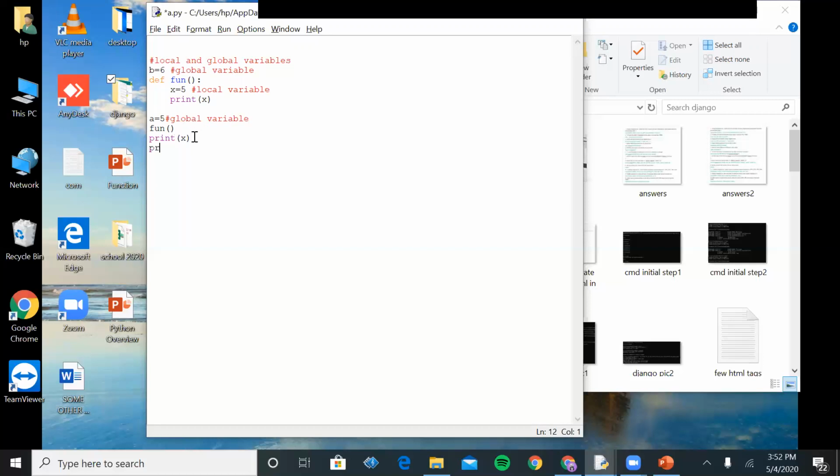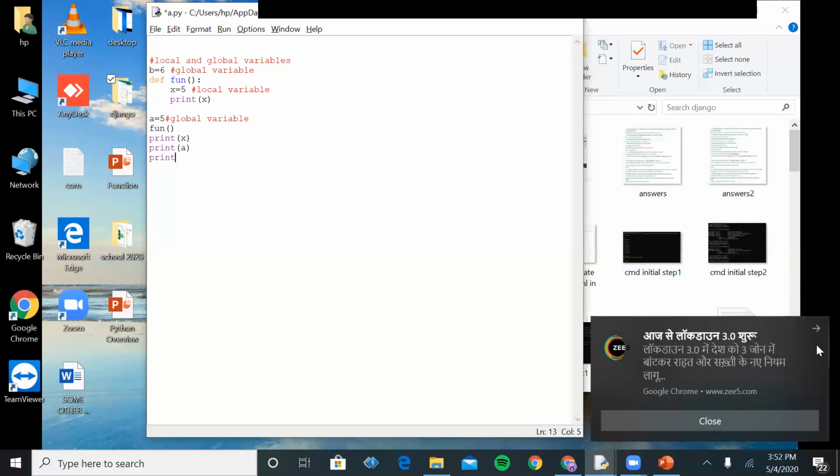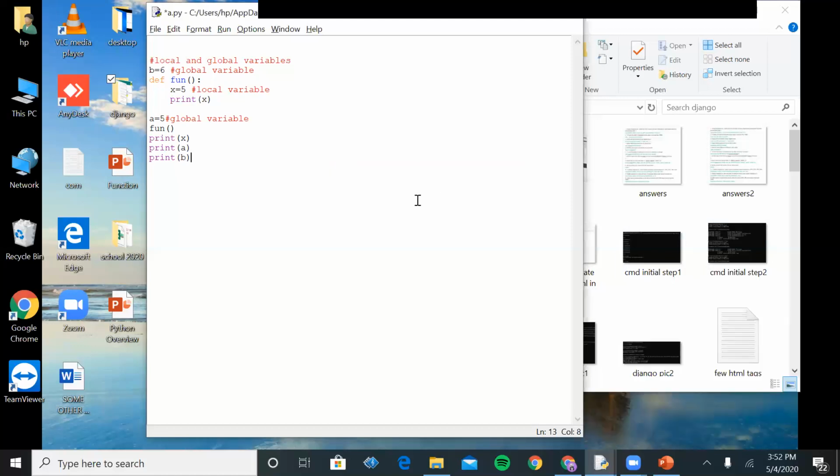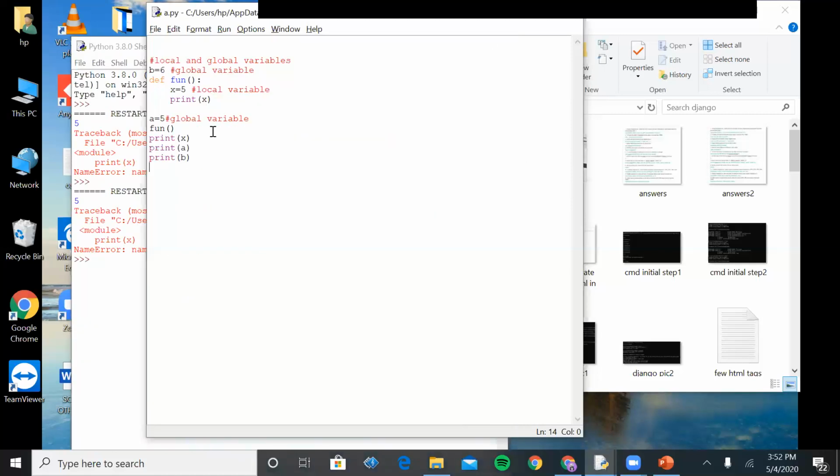If I try to call the function variable, then it will not give me any error for that. Why is it showing me an error here? Because I have declared this variable inside, and outside I'm trying to access this variable. Error, because it is defined inside the function definition.